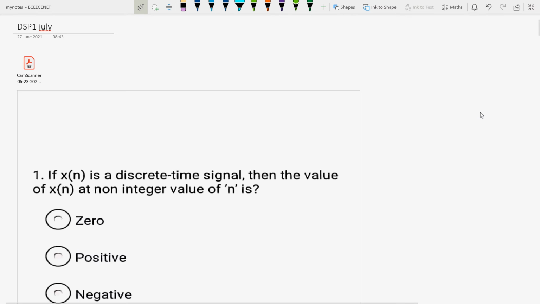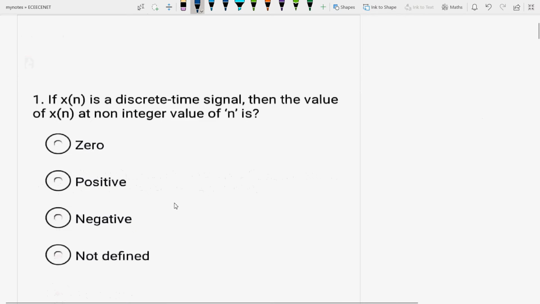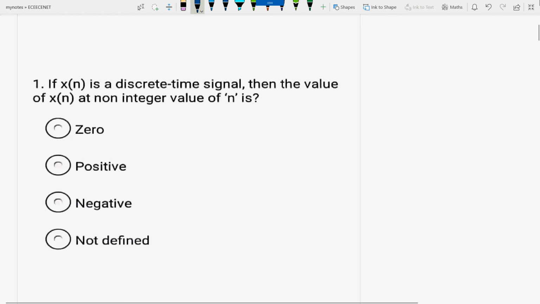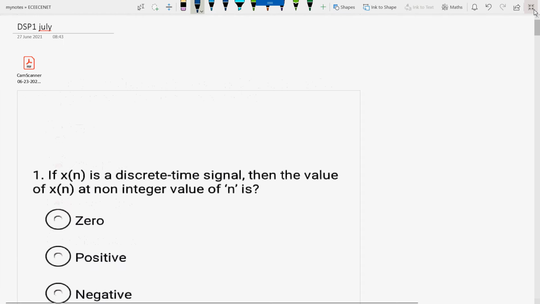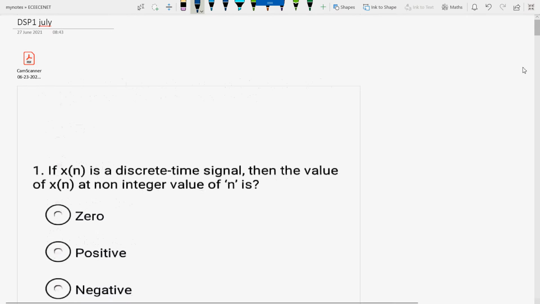Okay, the first question is: if xn is a discrete time signal, then the value of xn at non-integer value of n is 0, positive, negative or not defined. For a discrete time signal, the value of xn...